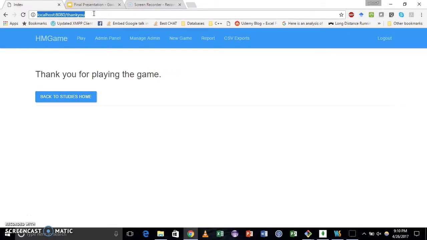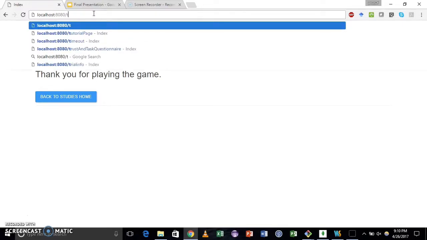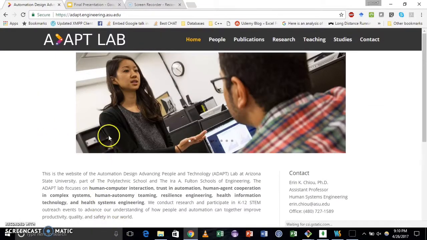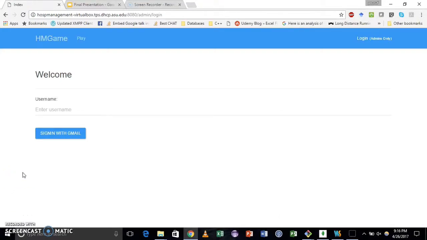Also, if I try to play this game again by going to the base URL, I will still be redirected to the thank you page since I have already played the game once. That's the functionality we have implemented using cookies. As you can see, after clicking the back to the studies button, I am redirected to the Adapt Engineering page. Thank you. Thanks, Aditya.